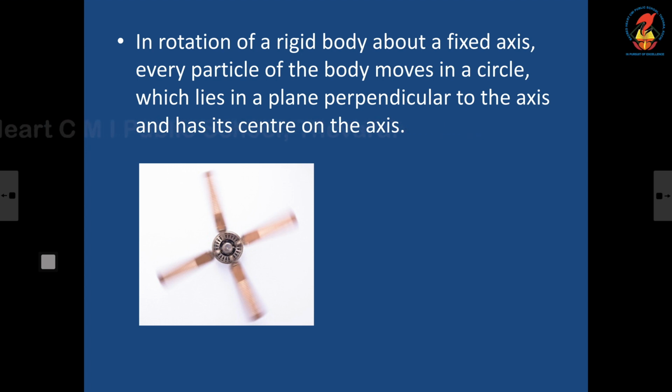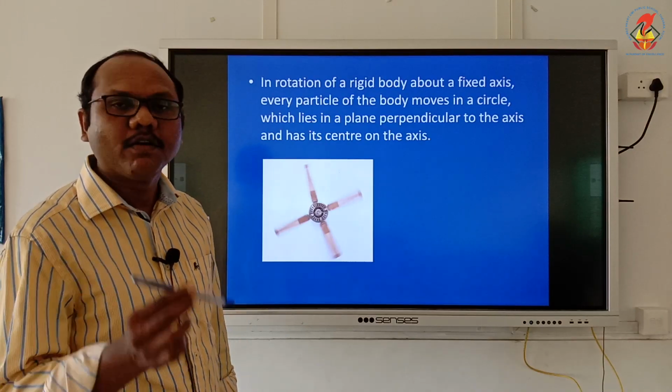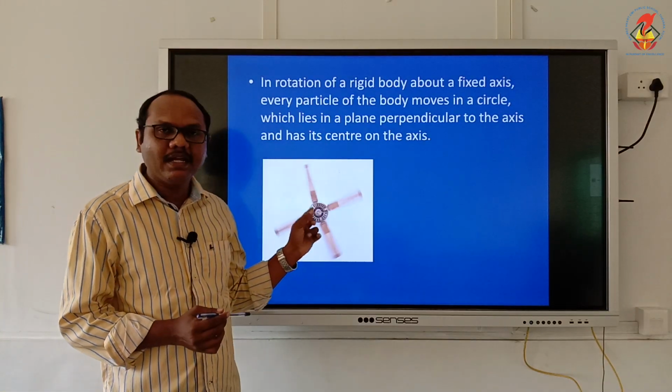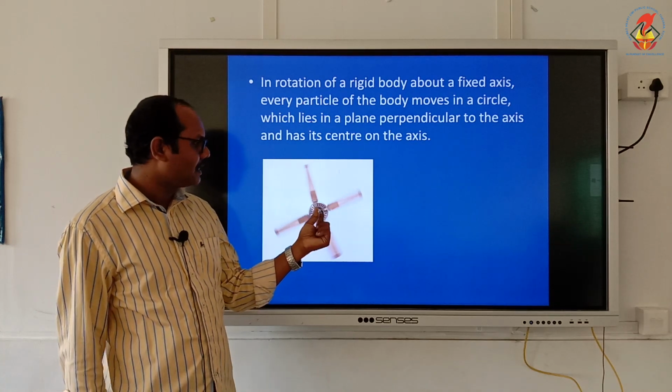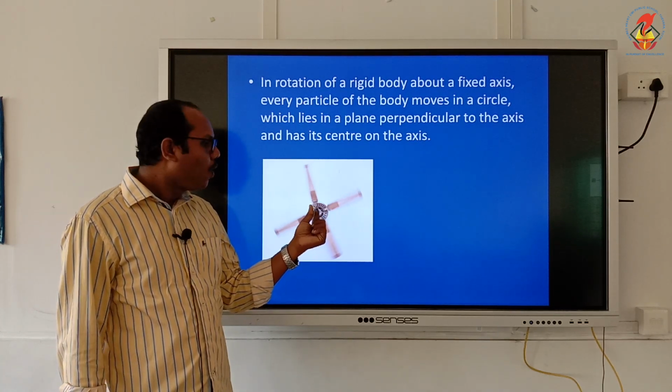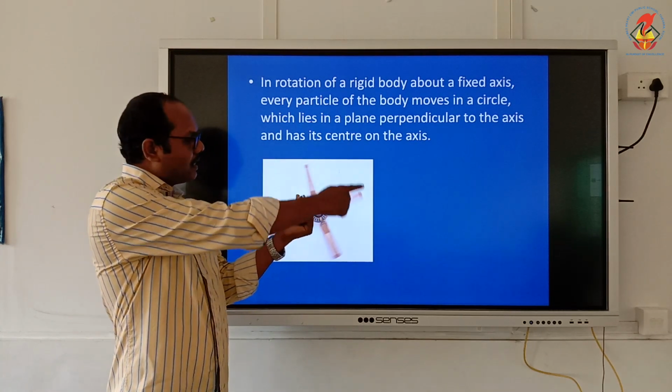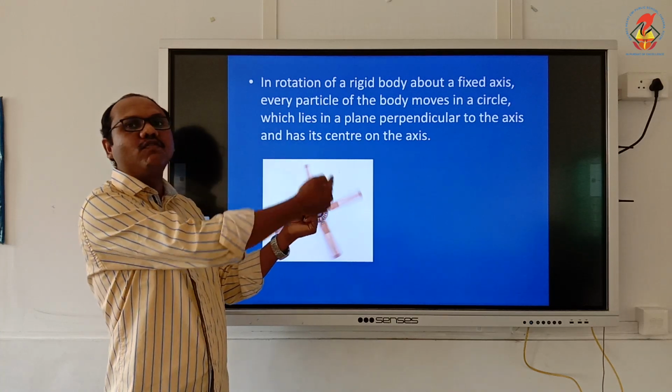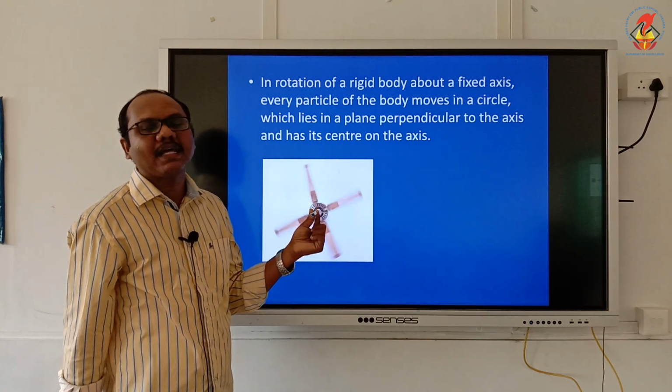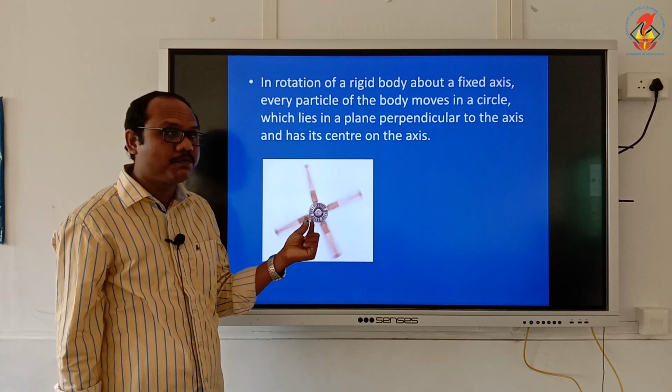So there is a fixed axis, and every particle of the body moves in a circle which lies in a plane perpendicular to the axis and has its center on the axis. Meaning, for a rotating fan, this is considered as the axis, the central point. All the particles are rotating about this central fixed axis, which will be the radius of the circular path of each particle.